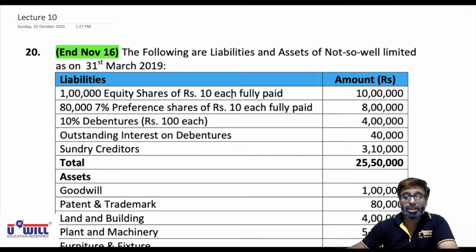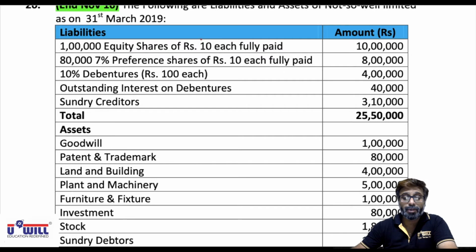1 lakh equity shares of 10 each fully paid up, 10 lakhs. Okay, old face value is 10 rupees and 1 lakh shares are already mentioned. 80,000 7% preference shares of 10 each fully paid up, 8 lakhs. Here also quantity of shares 80,000 and face value 10 is already mentioned. 10% debentures of rupees 100 each, 4 lakhs. Here quantity is not mentioned.